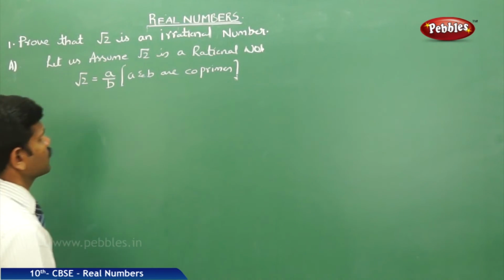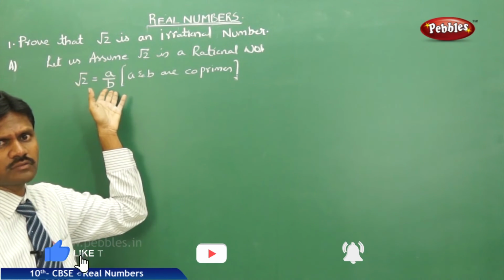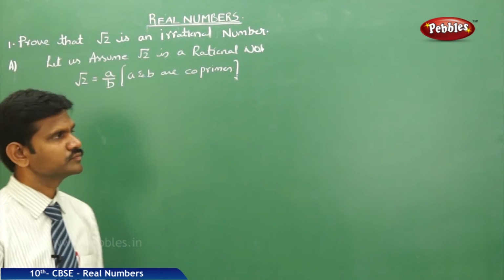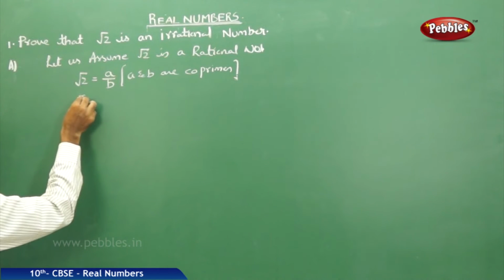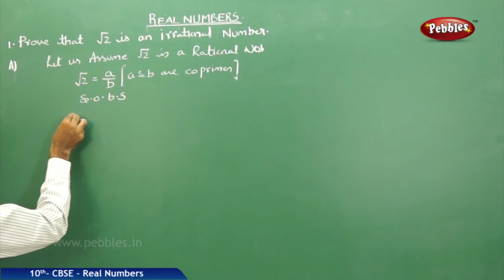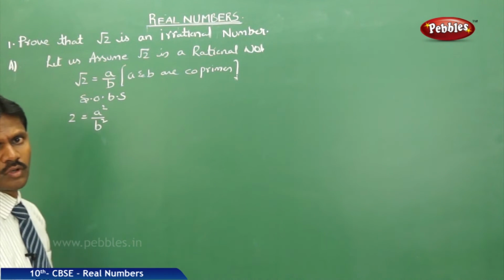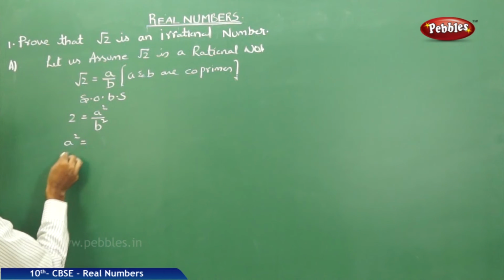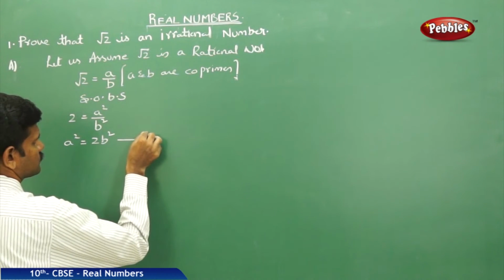What is the meaning of co-primes? a and b do not have any common factors except one, which is called a standard fraction. Now suppose root 2 is equal to a by b. Squaring on both sides means 2 is equal to a square by b square. Now cross multiply: a square is equal to 2b square, which is equation 1.